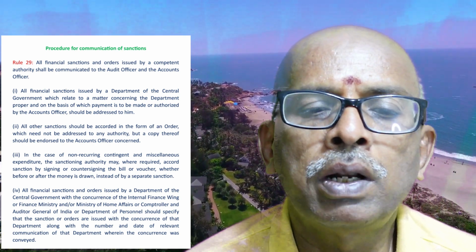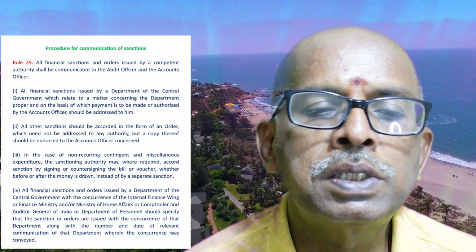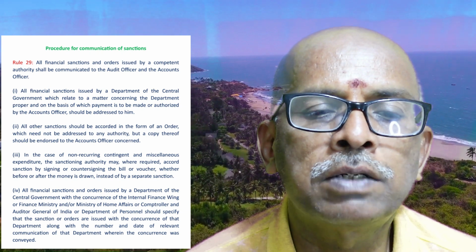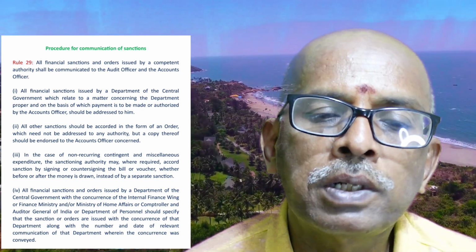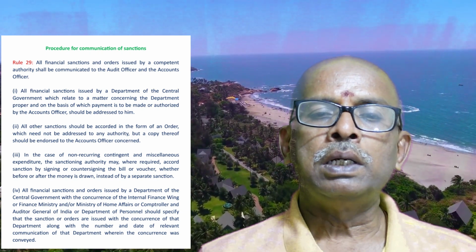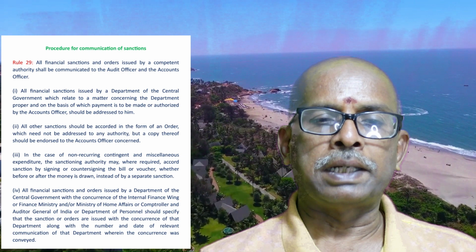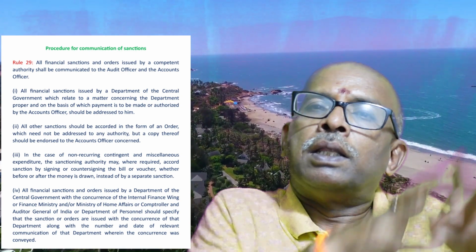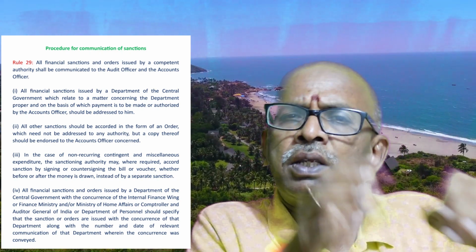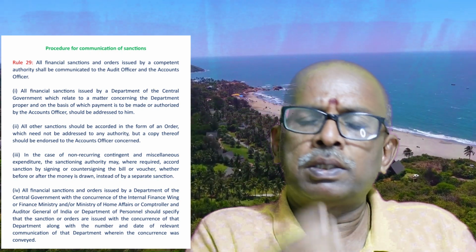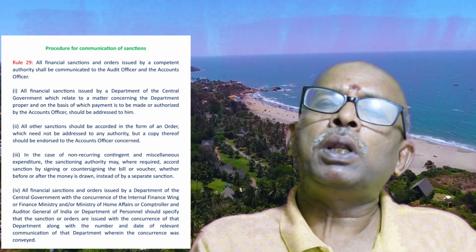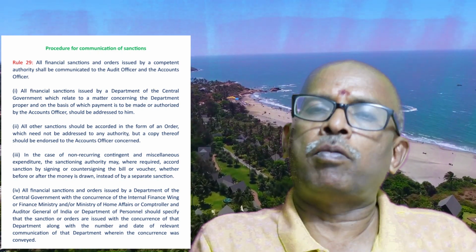In the case of non-recurring contingent and miscellaneous expenditure, the sanctioning authority may, wherever required, accord sanction by signing or countersigning the bill or voucher, whether before or after the money is drawn, instead of a separate sanction. What does it mean? There is a format in the contingency bill, a countersigned bill, where there is no need for a separate sanction order. In the bill itself, the officer will sign. Normally, it is to be signed before drawal of money.